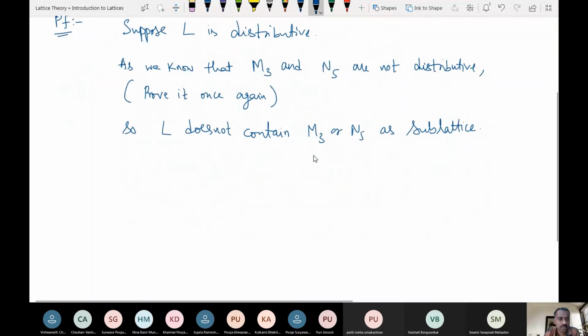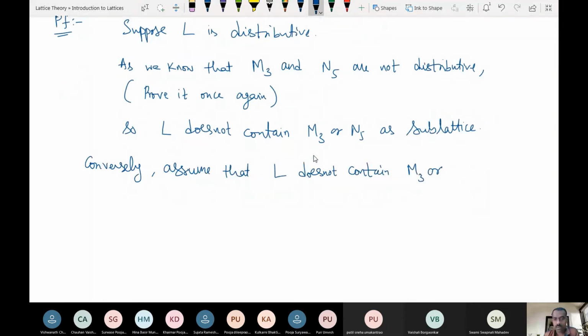Now conversely, assume that L does not contain M3 or N5. Now we want to show that L is distributive.